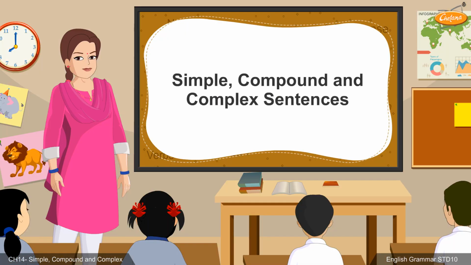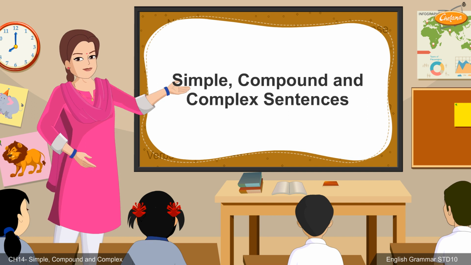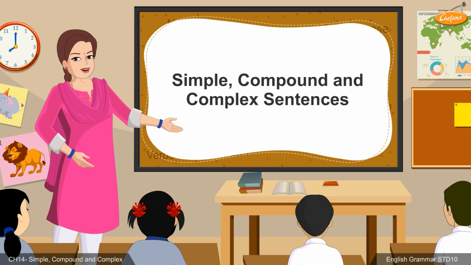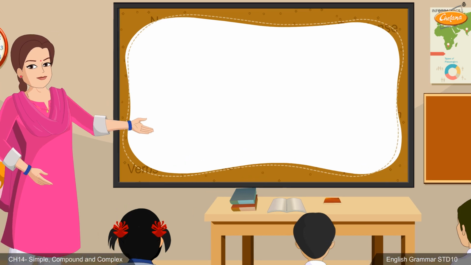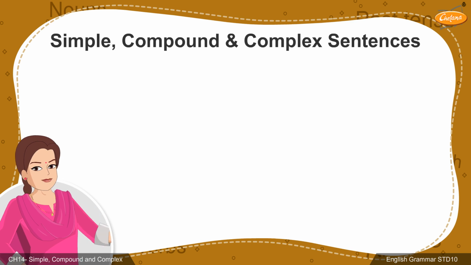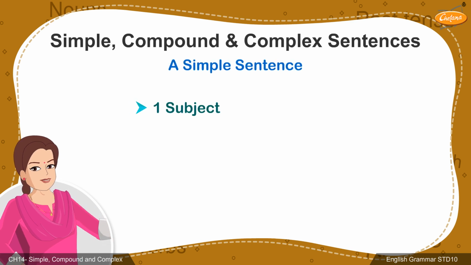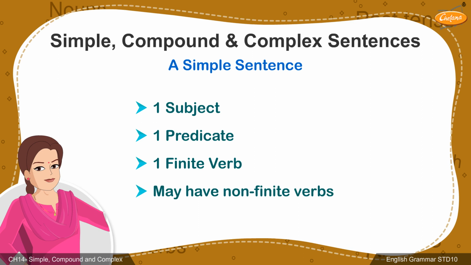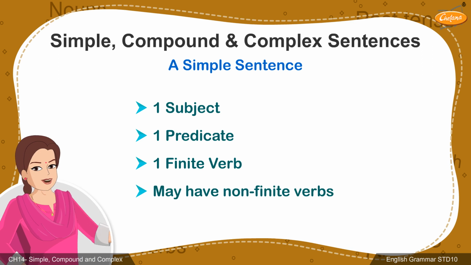Students, today we'll be learning about types of sentences, that is, simple, compound, and complex. Let's first learn what exactly we mean by simple, compound, and complex. A simple sentence has one subject, one predicate, and only one finite verb. A simple sentence may or may not include a non-finite verb.